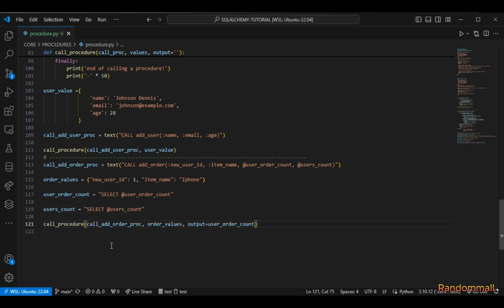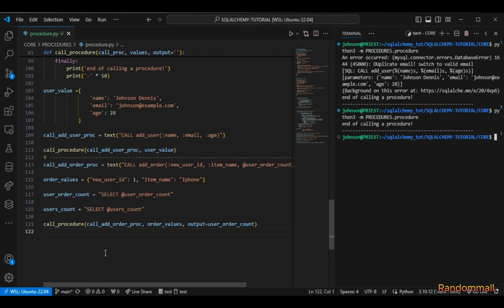So this is the way we do it. We pass in this call procedure, which is going to call the procedure, and we pass in the order values, which is going to make the order for the user, and then we pass in one output. So for this one, we only want to retrieve the user order count. I want to show you that you can ignore any other output, and you only retrieve the one output that you need. And I'm going to save this.